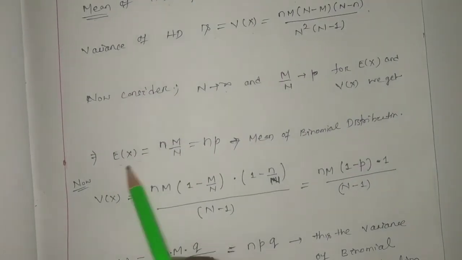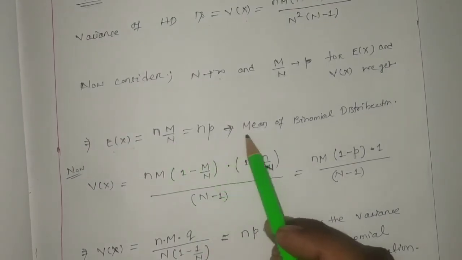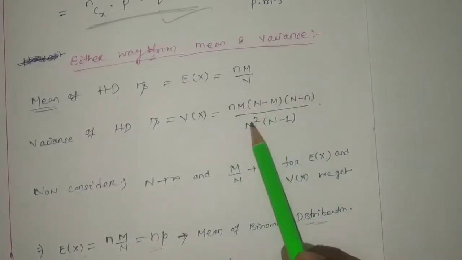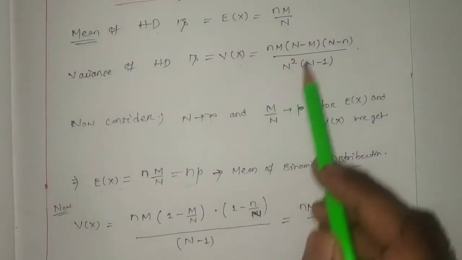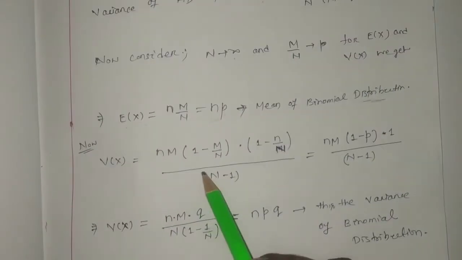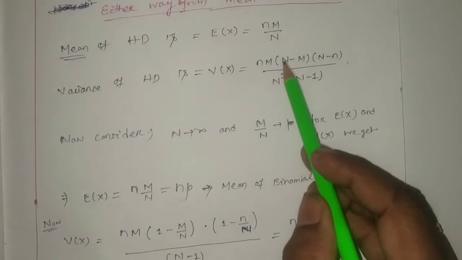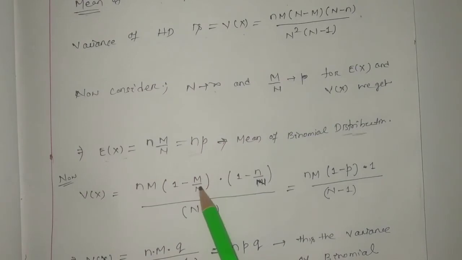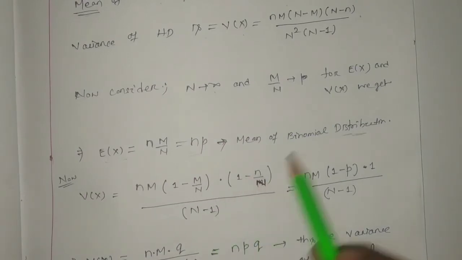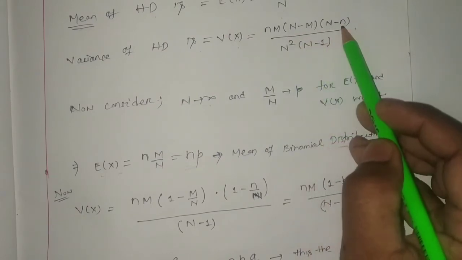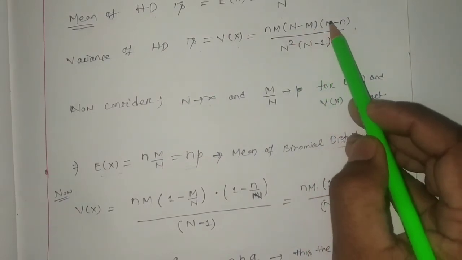See, E(x) how much? n into m by n, you just put as p. So this is nothing but the mean of the binomial distribution, right? Now the variance is nothing but this one, you just divide by n. Okay, so here n into m into 1 minus m by n, into 1 minus n by n. Here n squared has been divided with this term, so it will be 1 minus m by n, 1 minus n by n.